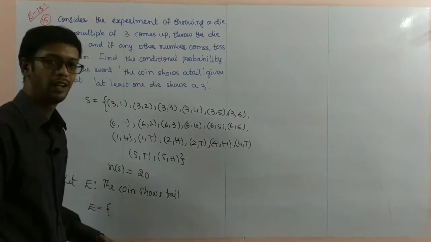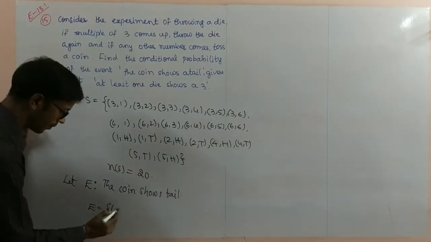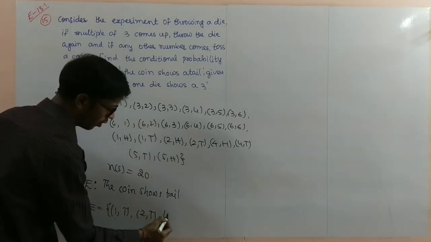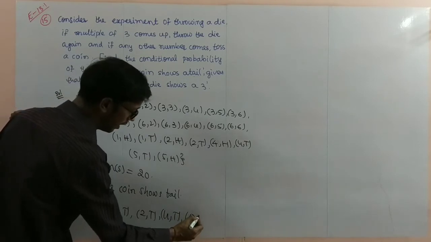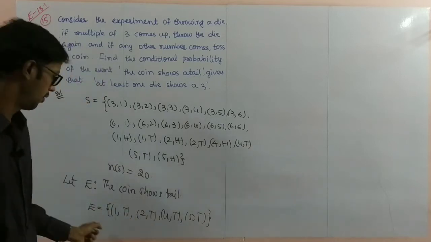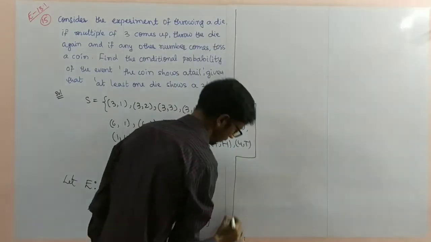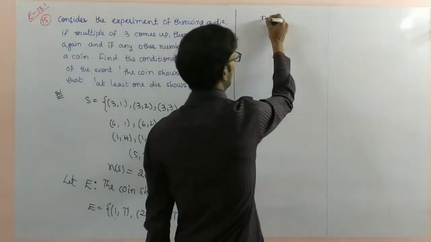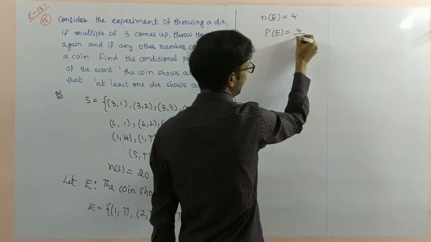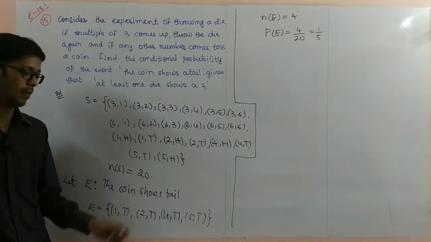The coin shows tail: 1 comma T, 2 comma T, 4 comma T, 5 comma T. So these are the 4 favorable outcomes of E. Number of elements in E is 4. Probability of E is 4 by 20, that is 1 by 5, favorable by total number of elements.